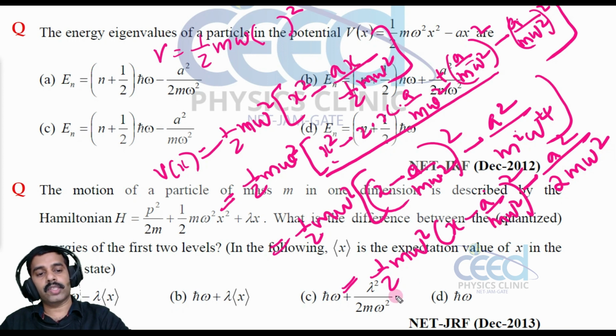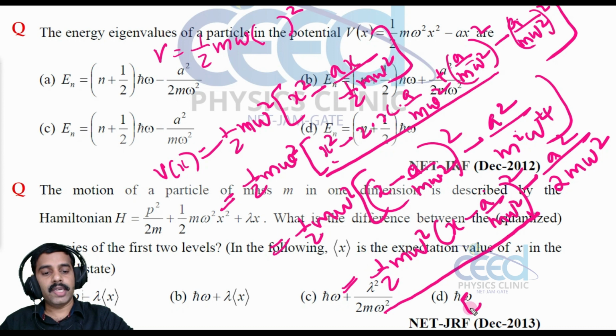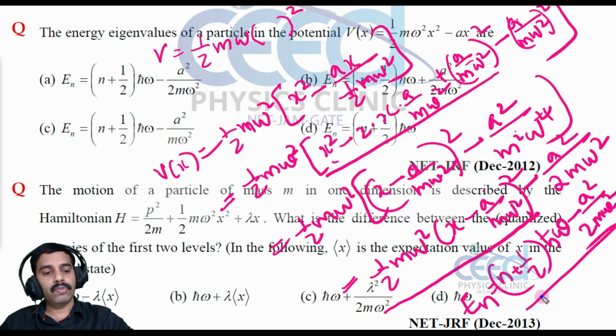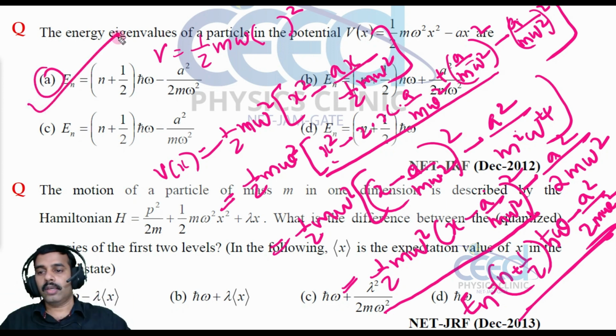Now look into this expression. This part is a harmonic potential, so the energy eigenvalue is n plus 1 by 2 into h cross omega, and the additional potential energy is minus a square divided by 2m omega square. This will be the final energy eigenvalue. So which one is the option? n plus 1 by 2 into h cross omega minus a square divided by 2m omega square. So option A is correct.